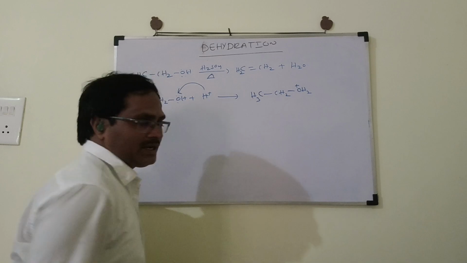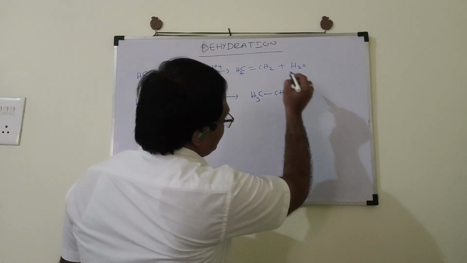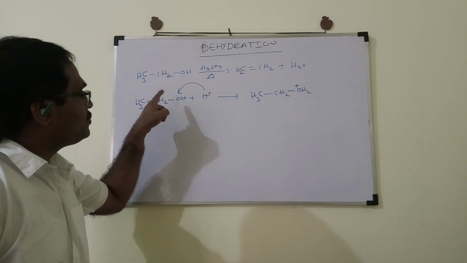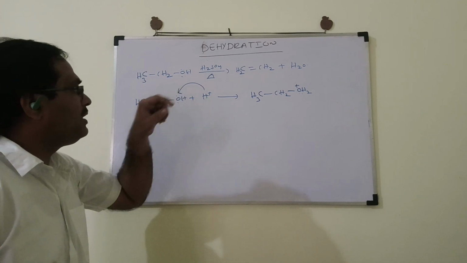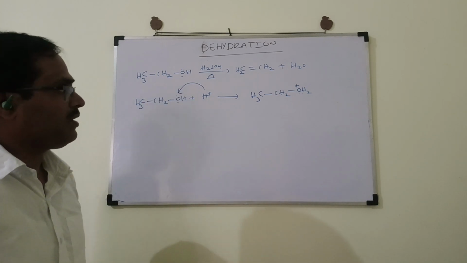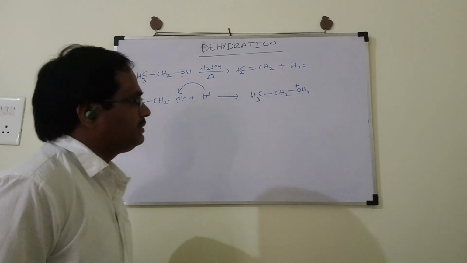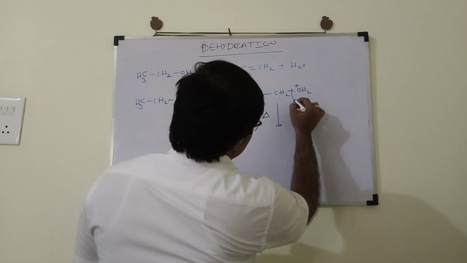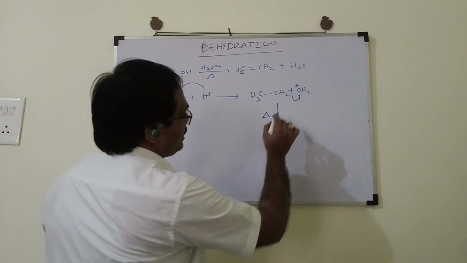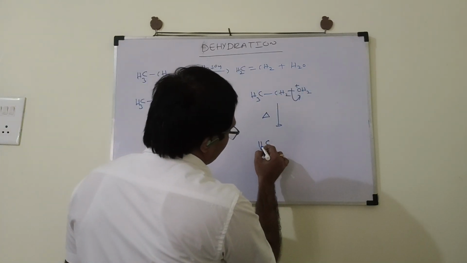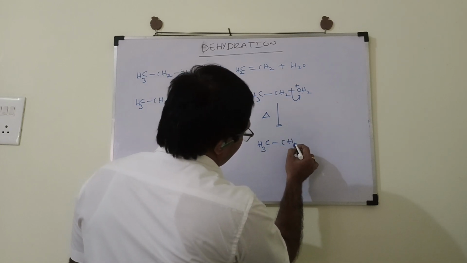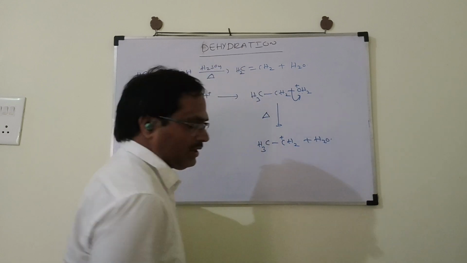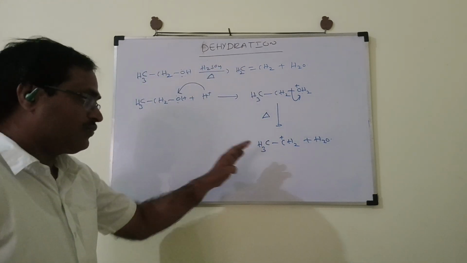The intermediate is unstable. Why? There is a positive charge on the oxygen. Since oxygen is donating a lone pair to the H plus ion, it will take up a positive charge there. So during the heating process, the bonding electrons will be taken by the oxygen, and then it produces a carbocation like this. Now from this we get alkene.